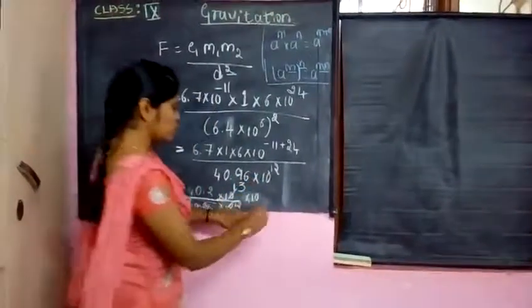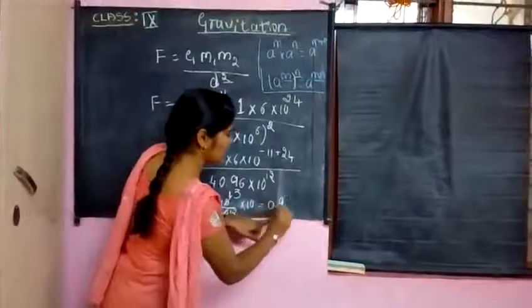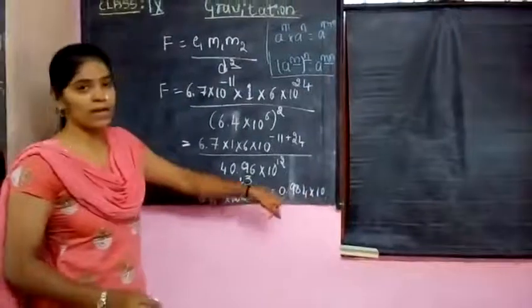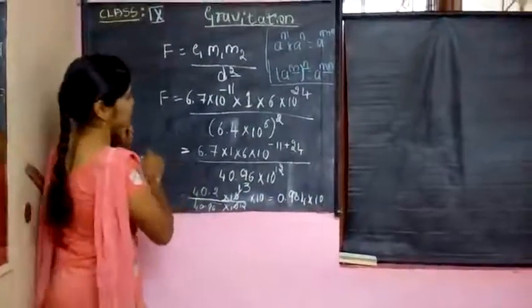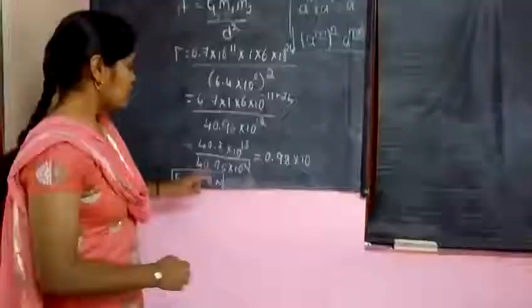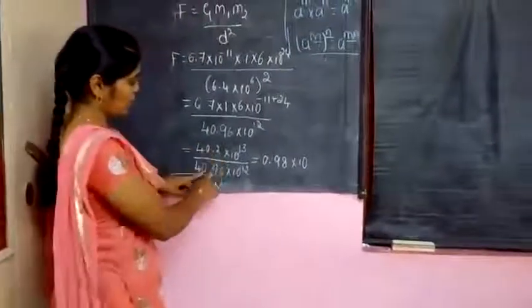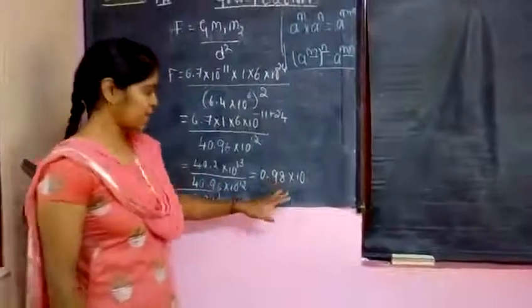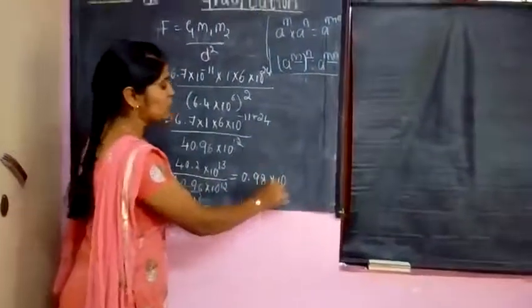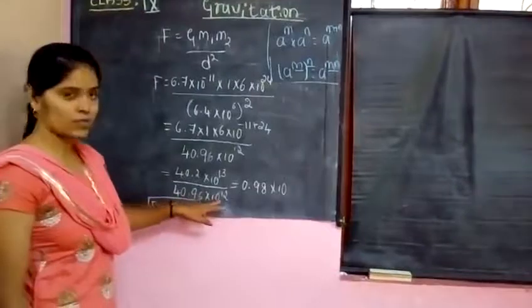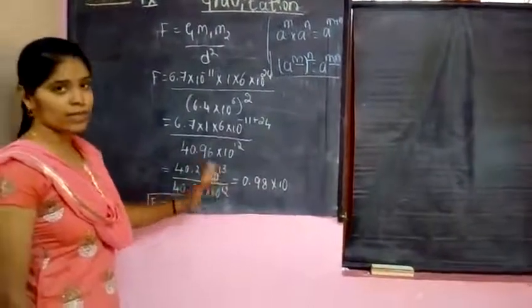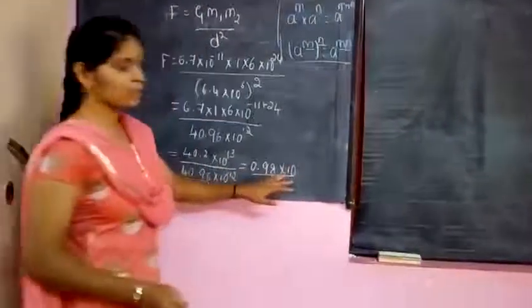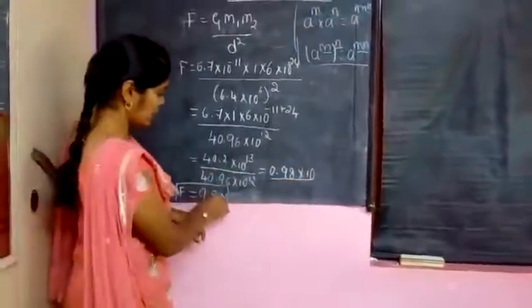Okay, so the answer must be 0.984 into 10. So this we can also write as, wait, when we cancel 40.2 divided by 40.96, we will get approximately 0.98 and the remaining into 10, because here 10 raised to 12 is there, 10 raised to 13 is there. When we cancel, one 10 is left, and 0.98 into 10 when multiplied, we will get 9.8 Newton.